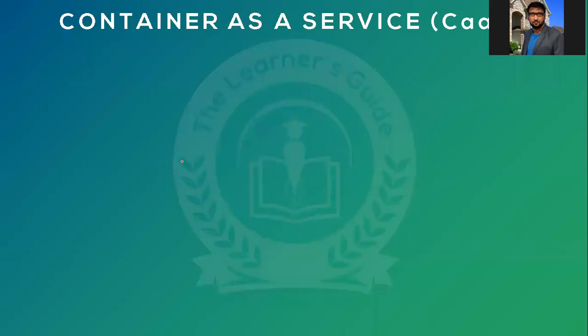Okay, I'm moving on to the next one, container as a service. Any idea what is containerization? Can somebody quickly tell me what containerization is? Anybody heard about this?